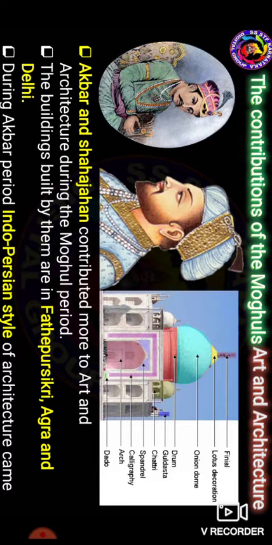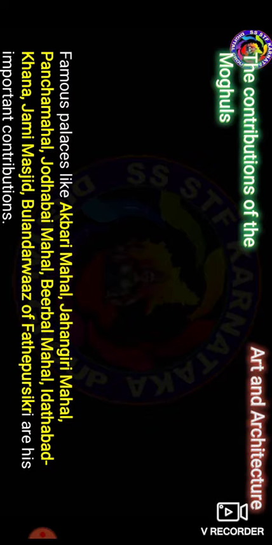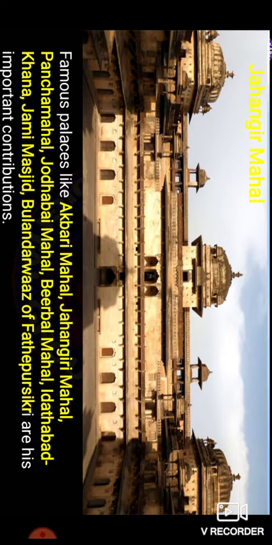The famous palaces like the Akbari Mahal, Jahangiri Mahal. Okay, look at this. The first one is the Akbari Mahal, the famous palace, a contribution to the Mughal kingdom. And the next one is the Jahangiri Mahal.